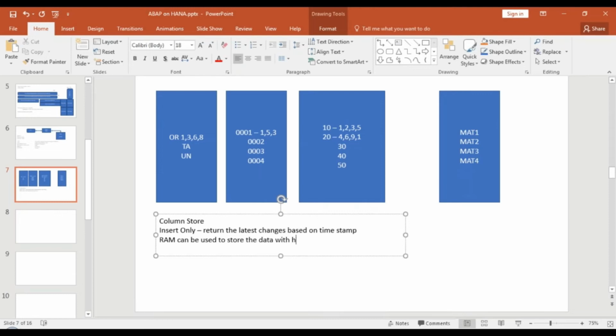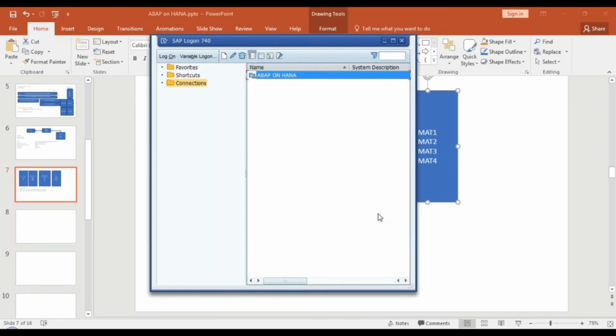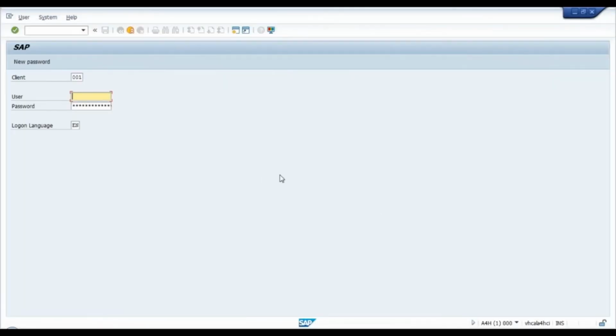Yes, please. You are explaining that the data is getting stored as columns. Correct. In a traditional SAP database, the data will be stored in BVAP, VVAP. That means when we migrate to HANA, those traditional database tables won't be available. It will be available, but the storage type, the way the database manages this data, will be changed.